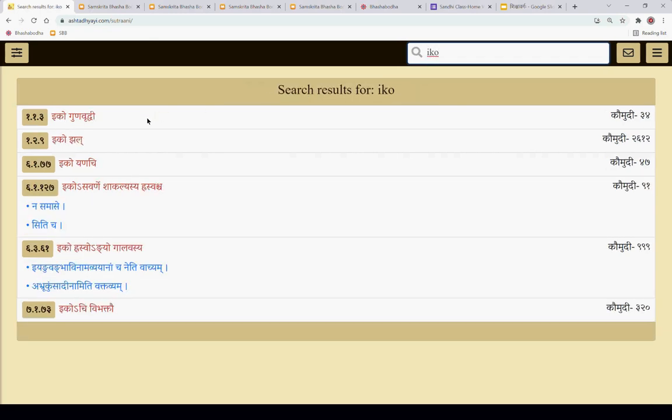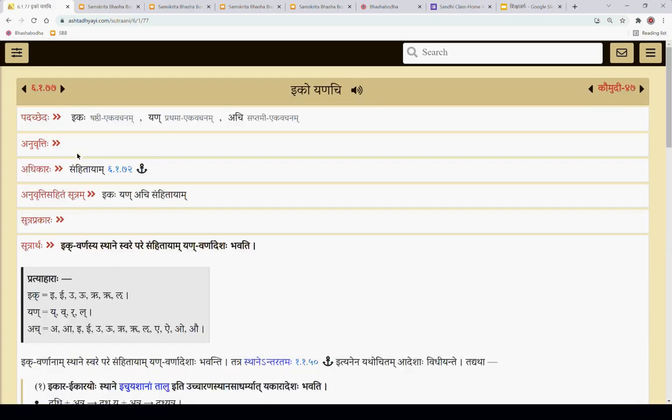You can search here, Iko. You see here 6177. Here it gives the Siddhanta Kaumudi reference number, which is 47. So in the Siddhanta Kaumudi, it is much in the beginning.